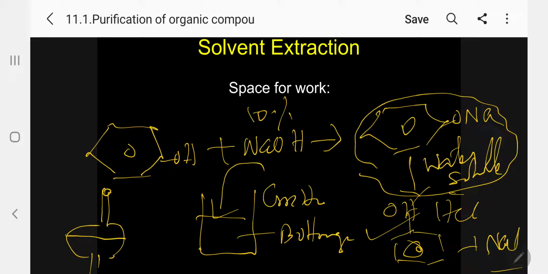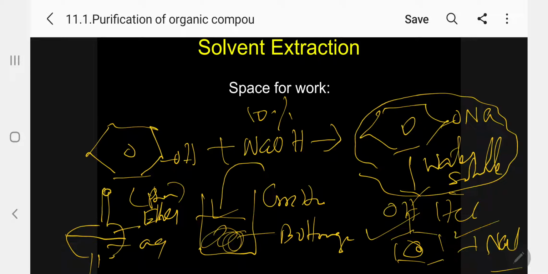Kindly follow. What will happen now? The top layer is ether, the bottom layer is aqueous. Kindly follow. So in the ether layer, your phenol will be there. You collect the aqueous layer separately in another beaker, and the ether layer separately. Again, you add a fresh quantity of 100 ml of ether and shake vigorously. Repeat 2 to 3 times. You collect the aqueous layer separately, and only after collecting all the aqueous layer, add ConHCl, and phenol will be generated. Then the ether solution contains your nitrobenzene as usual.